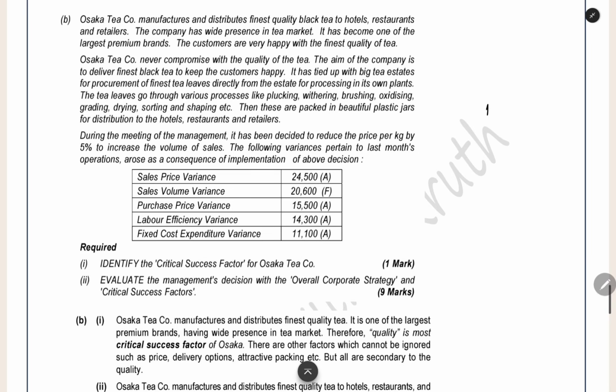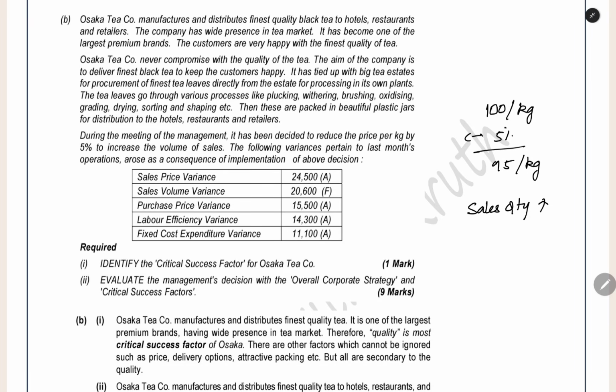For example, currently if they are selling at 100 rupees per kg, they are giving a discount of 5%, and then they will sell at 95 rupees per kg. When you reduce the price and give a discount, what will happen? More people will buy, we will get more sales, quantity will increase.